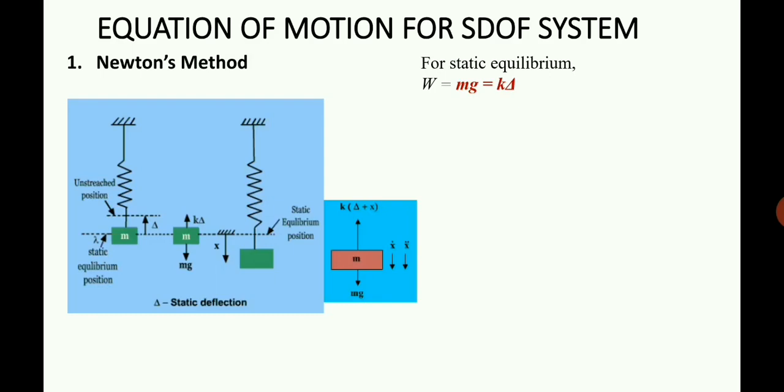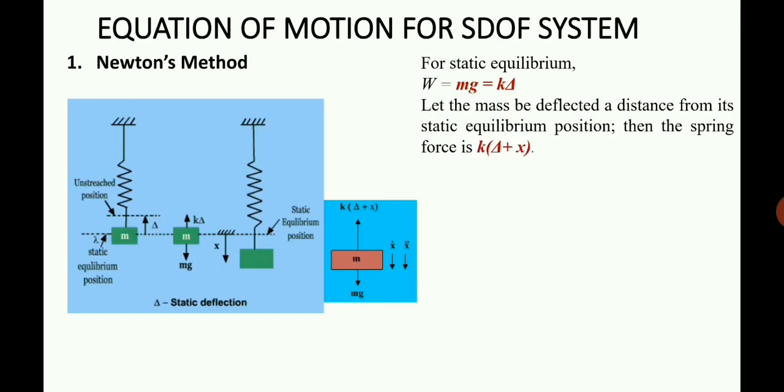And in the free body diagram in the rightmost figure, you can see that x dot is shown in the downward direction. x dot is actually the velocity corresponding to the displacement x. dx by dt is represented as x dot, and d square x by dt square, that is the acceleration, is represented as x double dot. It is seen that both these are acting in the downward direction because we are applying the force in the downward direction. So the spring force is k into delta plus x. Now we know that the applied force is in the downward direction, that is x is in the downward direction, correspondingly we have the applied force in the downward direction.